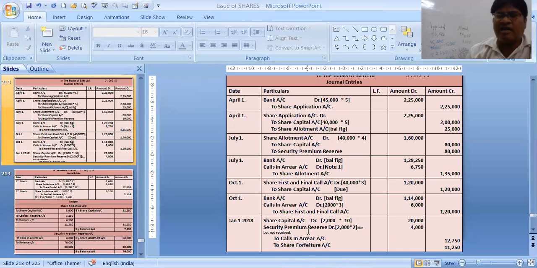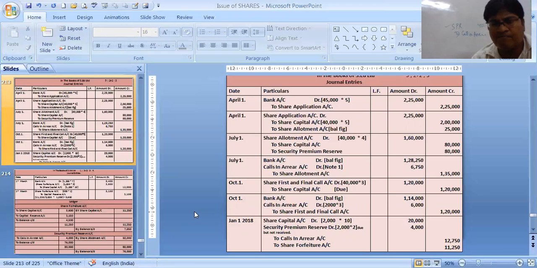Let me show you how the security premium journal entry is shown. At the time of forfeiture, security premium money is not received. So at that time, the journal entry is SPR to calls in arrear. Remember it, SPR to calls in arrear, the entire amount, 4000. We cannot write SPR to share forfeiture, because SPR only comes when you do not receive the money. In forfeiture, we write what we have already received, that's the income. So we cannot have SPR to share forfeiture.